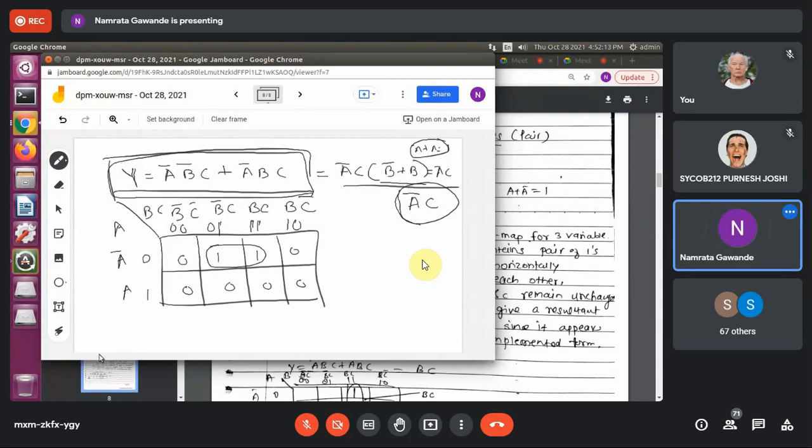Now, based on this pair, what will you say? This A' you have to write as it is, because we are considering this row. But 01 and 11, B'C and BC. Can you see, students, there is one variable change?